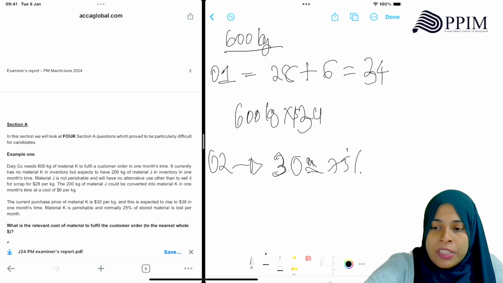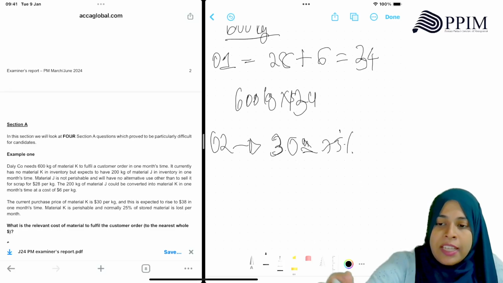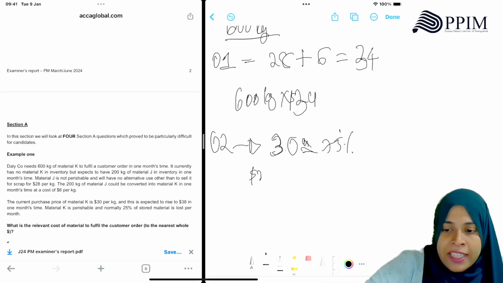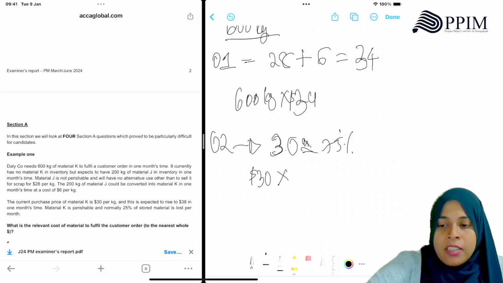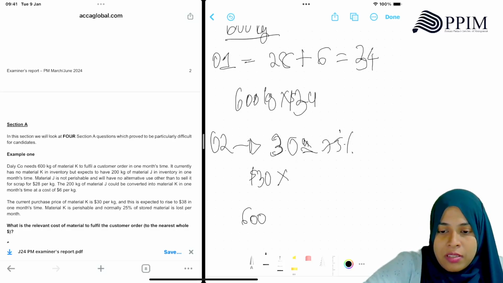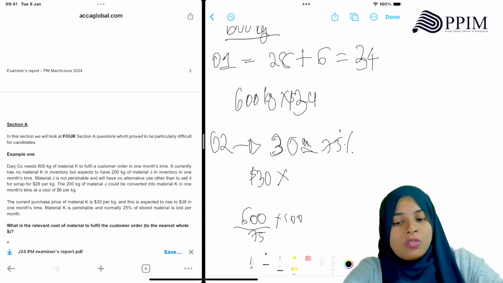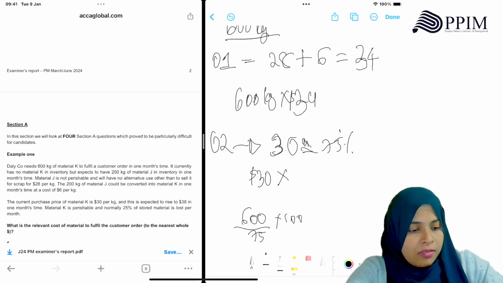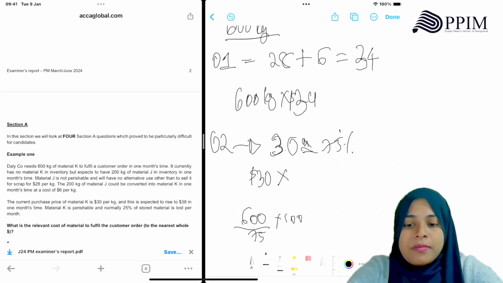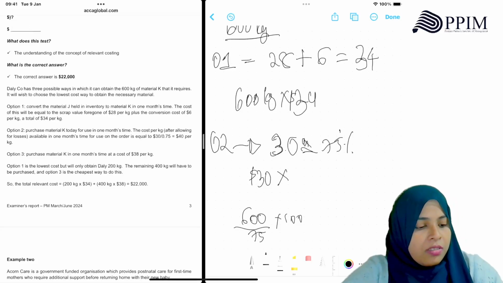If you are buying at 30, it will be 75%. So how much will you have to buy then? You can't buy 600. You will have to buy more, not 400. You will have to buy 800 kg. No, we have to buy 750.